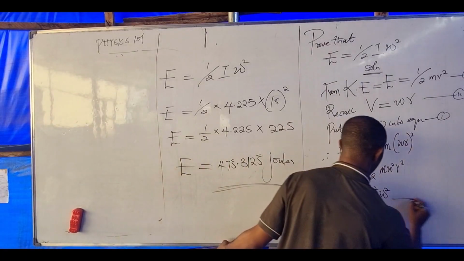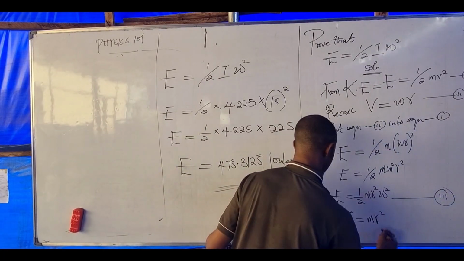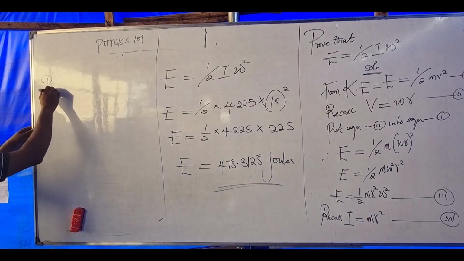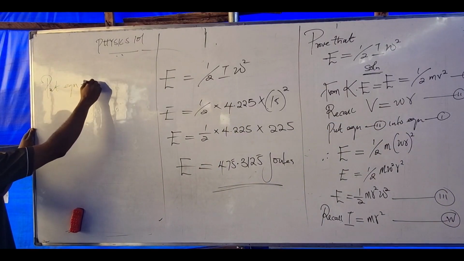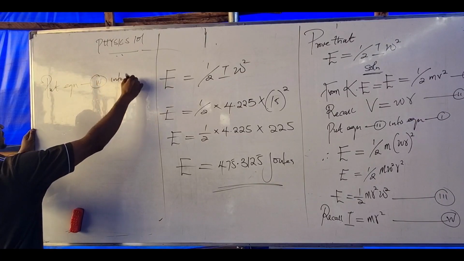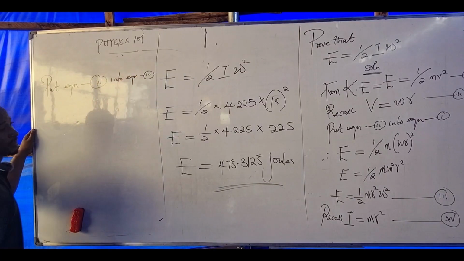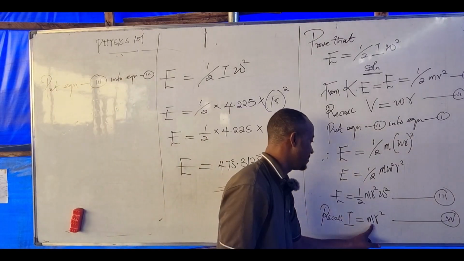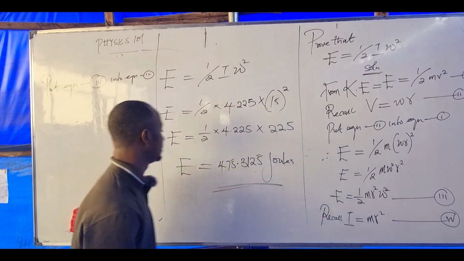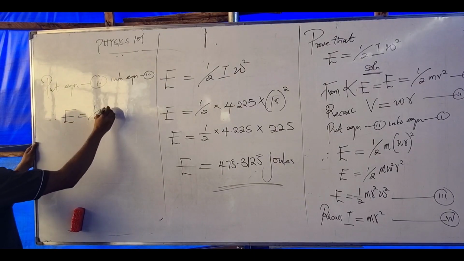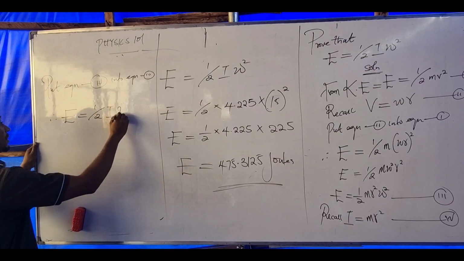Let's call this equation 3 and this equation 4. So I'm going to put equation 4 into equation 3. Meaning anywhere we say m r squared, I'll put I. That implies that my energy becomes half I w squared.